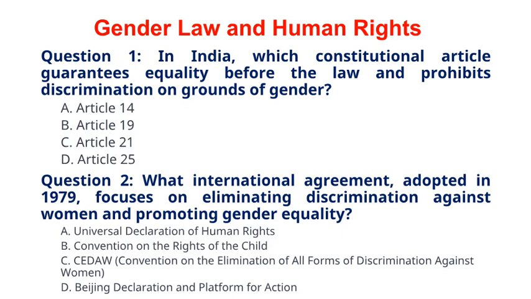all citizens. Question 2. What international agreement, adopted in 1979, focuses on eliminating discrimination against women and promoting gender equality? A. Universal Declaration of Human Rights. B. Convention on the Rights of the Child. C. CEDAW, Convention on the Elimination of All Forms of Discrimination Against Women. D. Beijing Declaration and Platform for Action. The correct answer to question 2 is option C. CEDAW. Explanation. CEDAW is an international treaty aiming to eliminate discrimination against women.